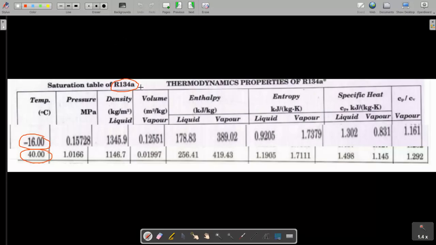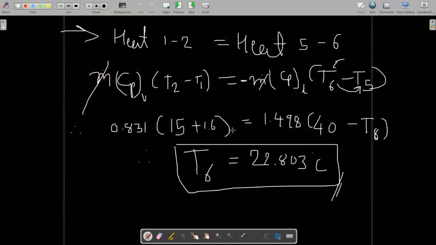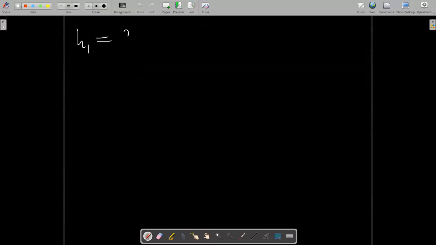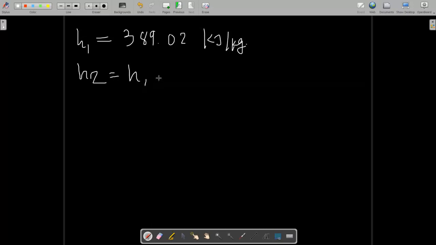So enthalpy of point 1 is what? It is at the saturation vapor curve at minus 16 degrees Celsius. So its enthalpy will be whatever the enthalpy is at minus 16 degrees Celsius. Liquid enthalpy is, sorry, vapor form. So enthalpy will be 389.02 kilojoule per kg. Okay, enthalpy at point 2, it is given as enthalpy at point 1